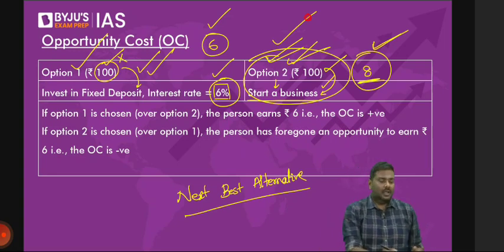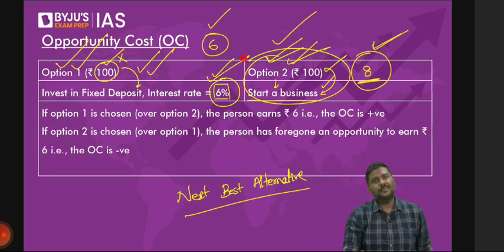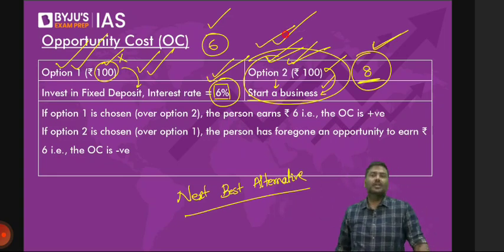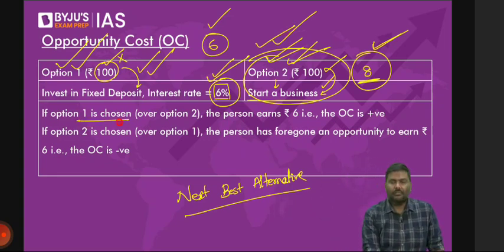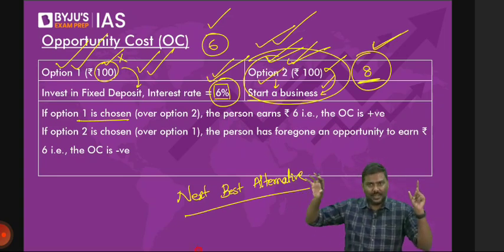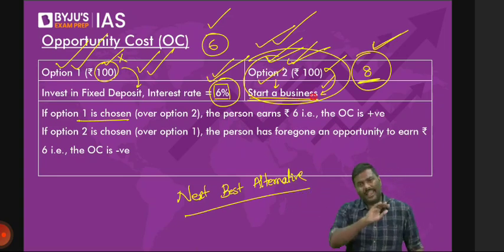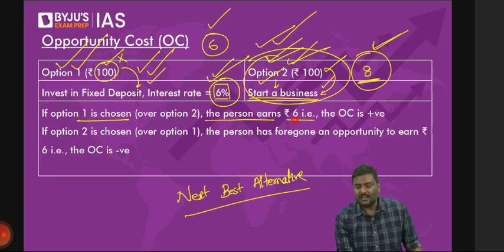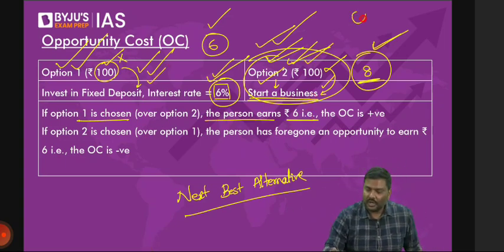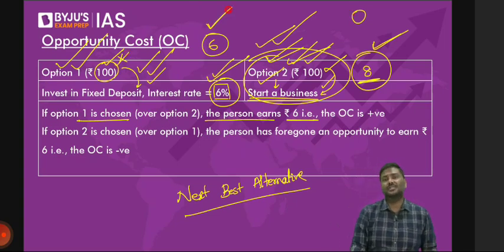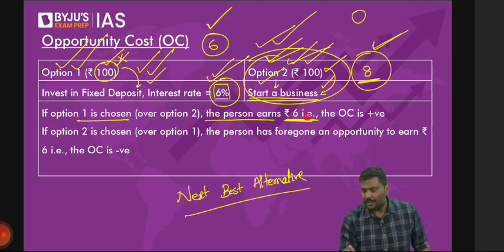Option 1, 100 rupees in FD, you'll get 6%. Option 2, you'll start a business. After 1 year, nothing. You'll not earn anything. Now imagine you have chosen option 1. So the next best alternative is option 2. You have not invested in the business. So what is the opportunity cost now? If you do not earn anything after 1 year, 0 rupees. You have invested in the bank, you will earn 6 rupees. If you had chosen option 2, your returns would be 0. But did you choose it? No. You went with option 1. As a result of this, you have earned 6 rupees. So your opportunity cost is the earning of 6 rupees.